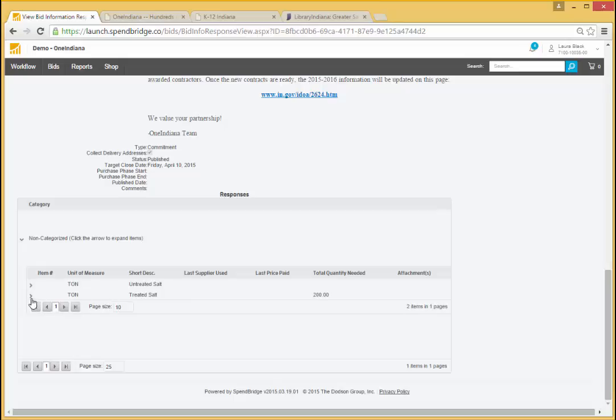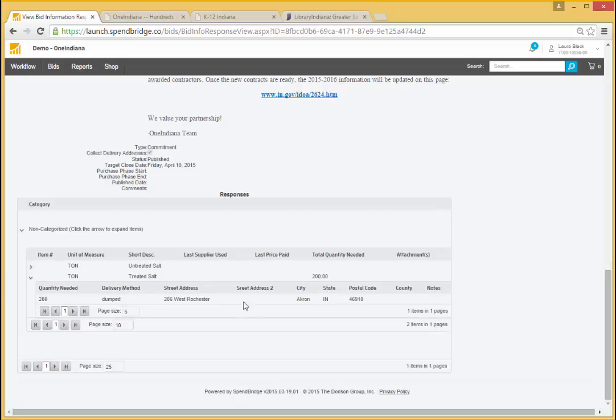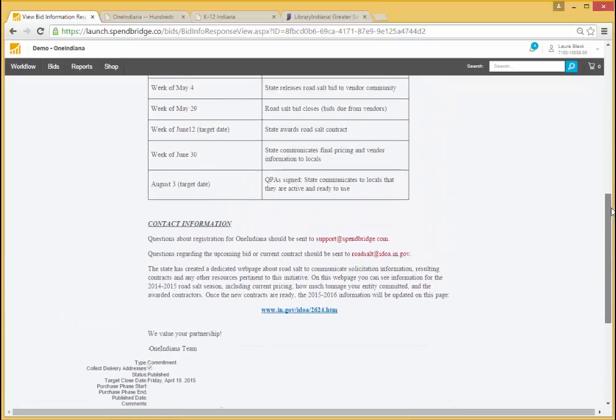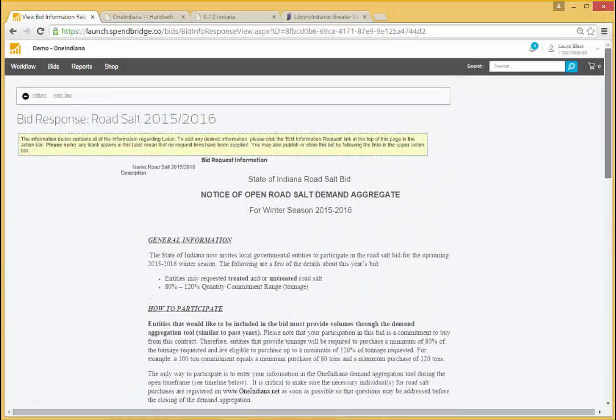Once the state gathers this information, they'll use all the compiled information from K-12 Indiana users, One Indiana users, and Library Indiana users to go out to the vendor community to bid and negotiate final pricing. At that time, I can reach out to the vendor directly to complete my road salt order.